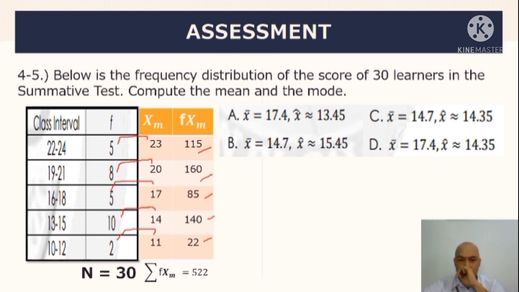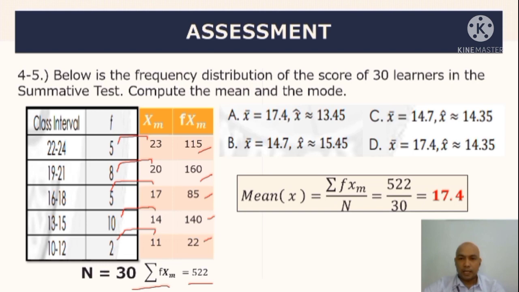Next, i-add natin kung ano yung summation. So, magiging sum nito ay 522. Pag kinumpute natin ang mean, i-divide mo ngayon ng 522 by 30 kasi ang formula natin ay summation of fm all over n. So, the mean score in the summative test ng 30 learners is 17.4. So, possible dyan, letter A o kaya naman letter D.